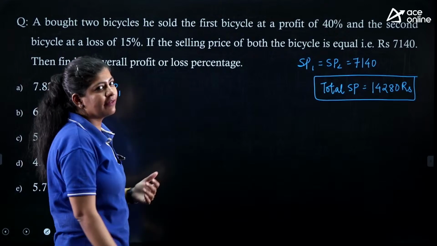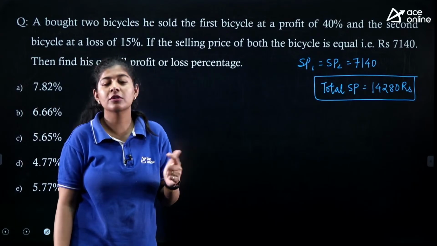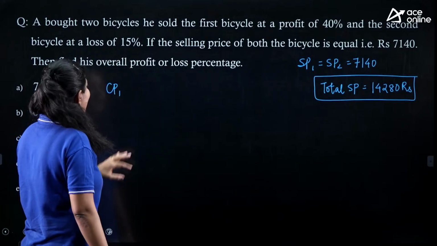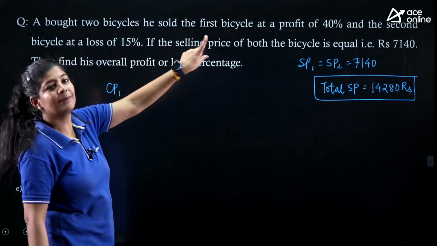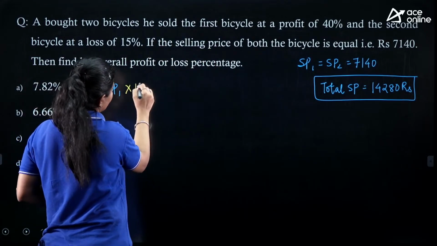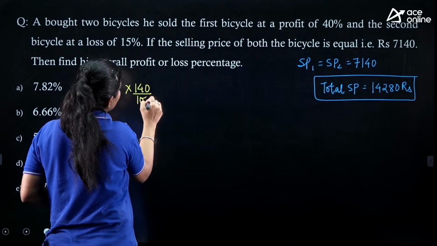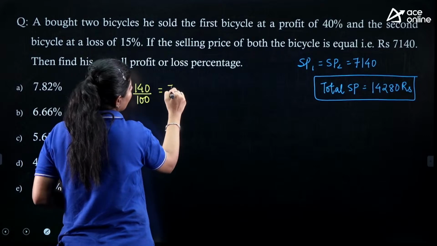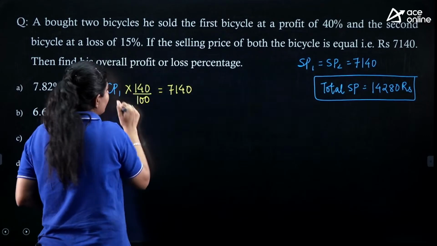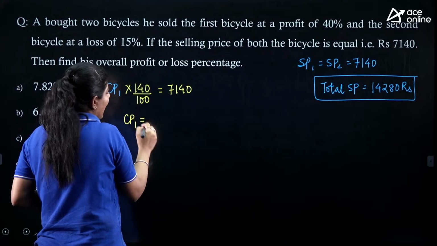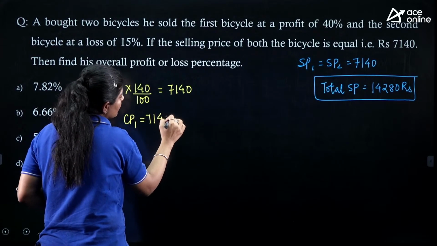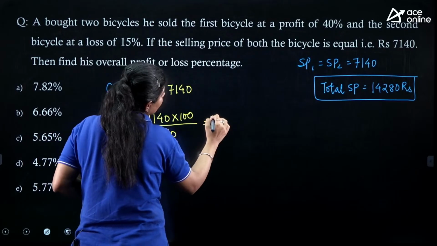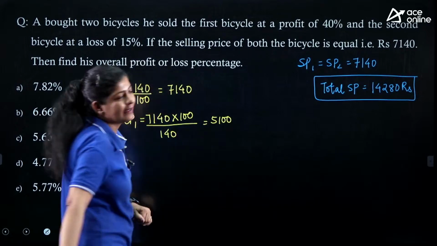We know that whenever we need to calculate a loss or a profit, it is always calculated on the cost price, right? So on the cost price, first we got a profit of 40%, or we can say that we sold it at a 40% gain, and eventually we are getting 7140. So from this we first need to calculate the cost price, which is 7140 multiplied by 100 divided by 140, and the cost price that you got over here is 5100, right?